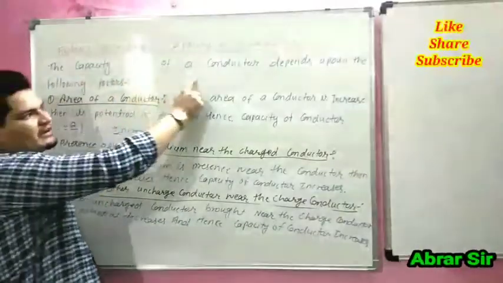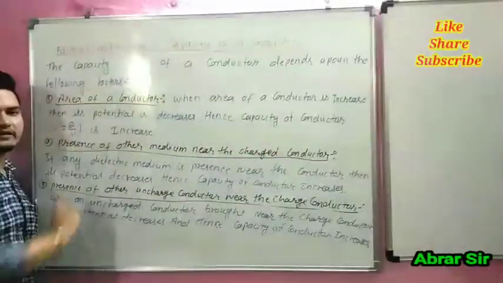The capacity of a conductor depends upon the following factors.